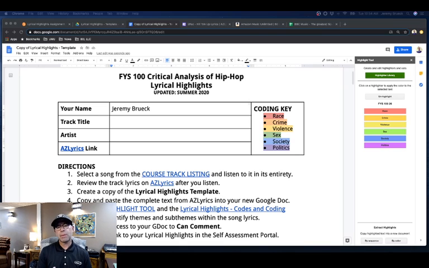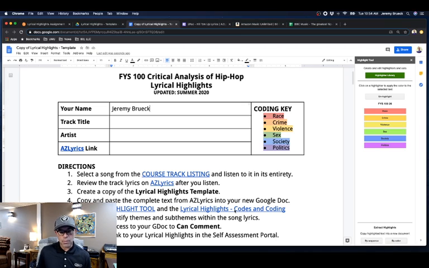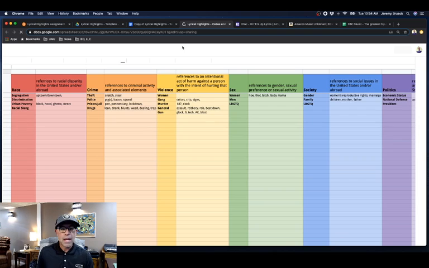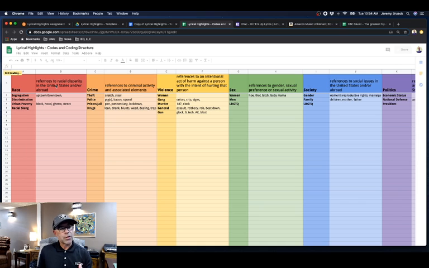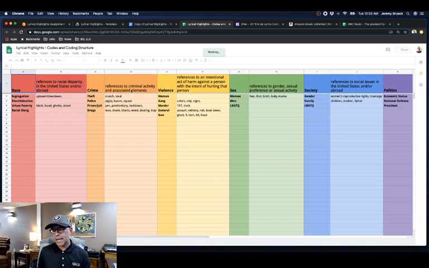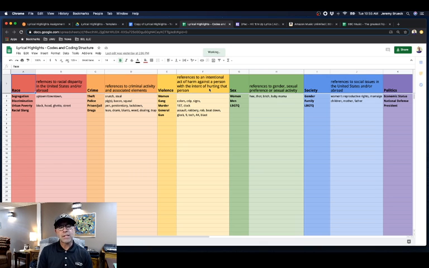These codes will be explained in more detail during class, but if you need to look back at them and find out exactly what we were talking about and what gets coded, then I've linked that in the template document, and you can open that up. So we're talking about references to racial disparity in the United States and or abroad, references to criminal activity and elements associated with that, references to intentional acts of harm against a person with the intent to hurt. Those are what we're considering, and that's what we're looking for instances of in the lyrics that we're examining.